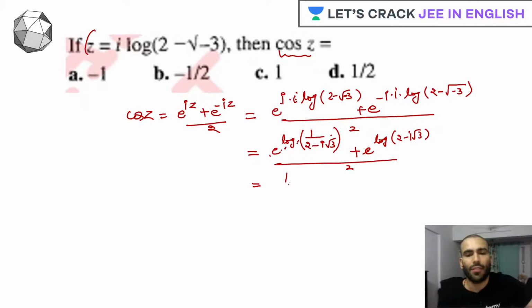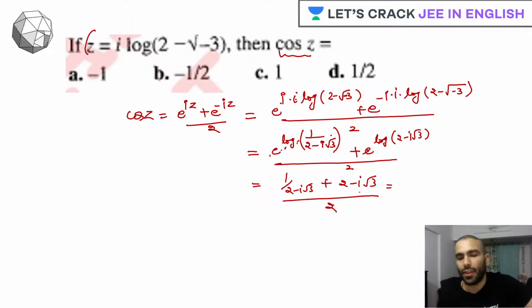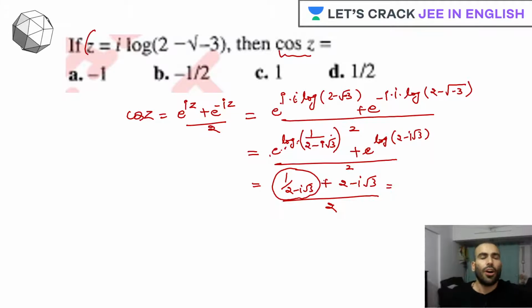So finally we will have 1 upon 2 minus iota root 3 plus 2 minus iota root 3 upon 2. Clear? Let's try solving it further. So what exactly can I do here? Either I can take the LCM, or I can rationalize this complex number here. What would you suggest?